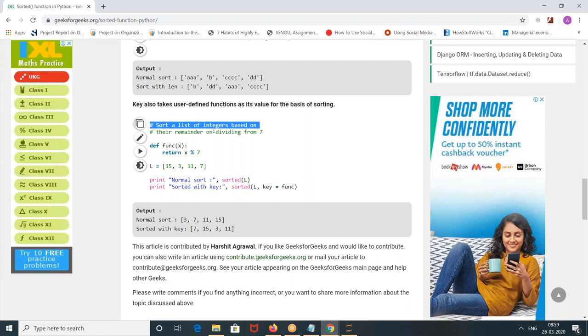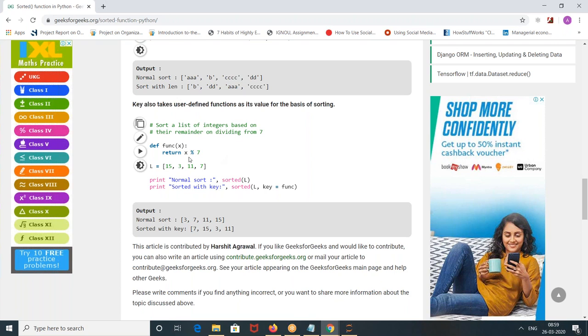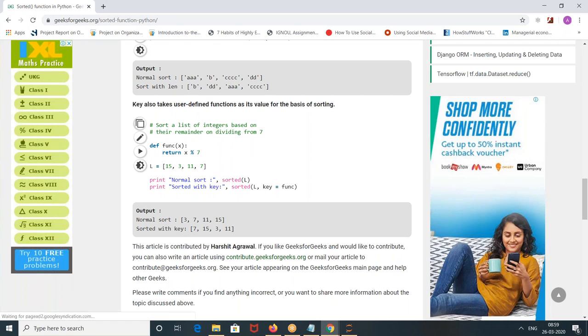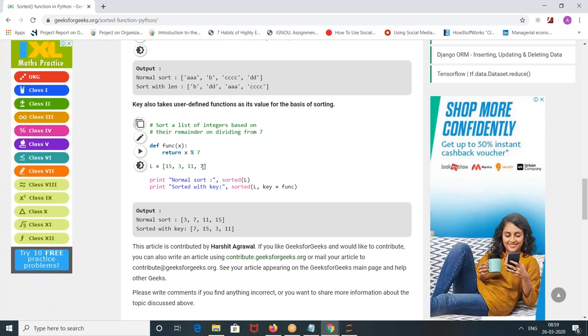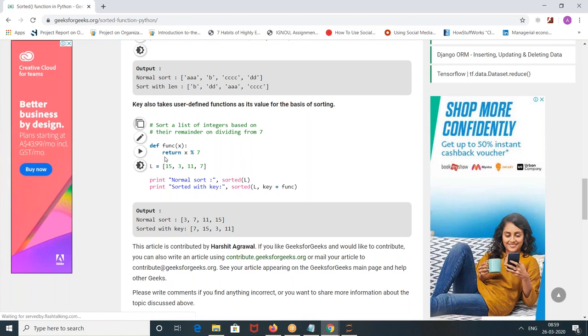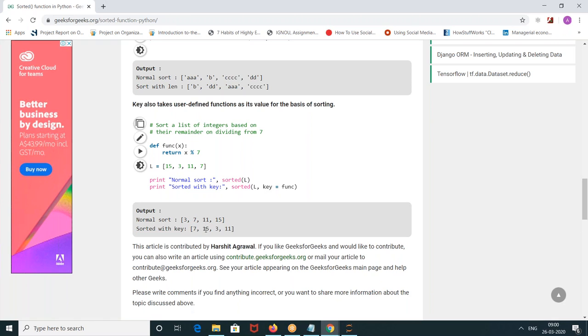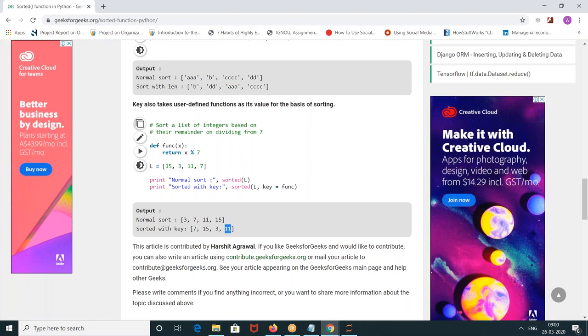Sort a list of integers based on the remainder on dividing. So the point is here you are not using an if condition, you are just dividing. So your answers would be: this is 1, this is 3, this is 4, this is 0. You store it into one variable; he just wants to sort based on the remainder order. Normal sort will give you 3, 7, 11, 15 for this list. But if you apply this function, the answer would be 7, 15, 3, 11, because this is giving 0, this is giving 1, this is giving 3, this is giving 4.